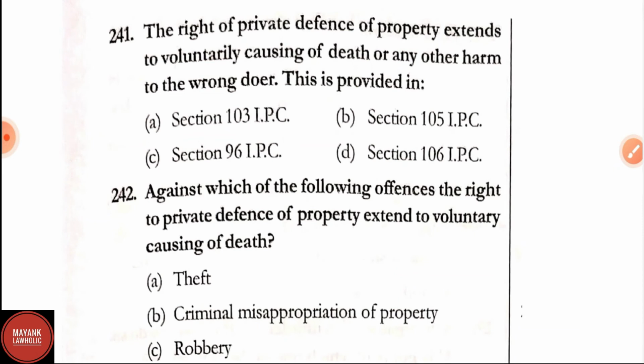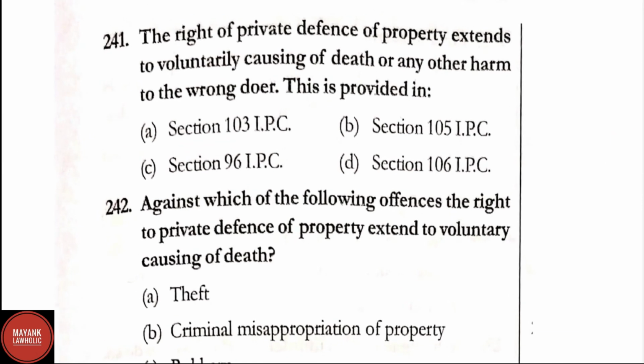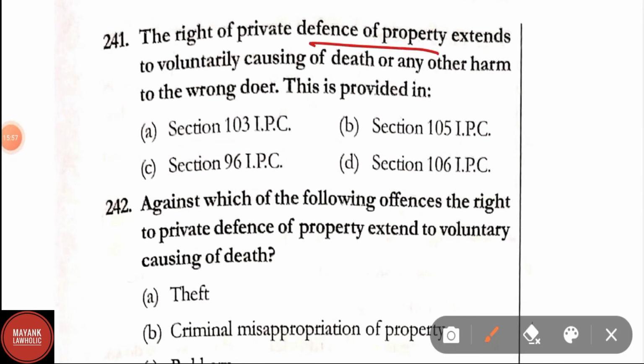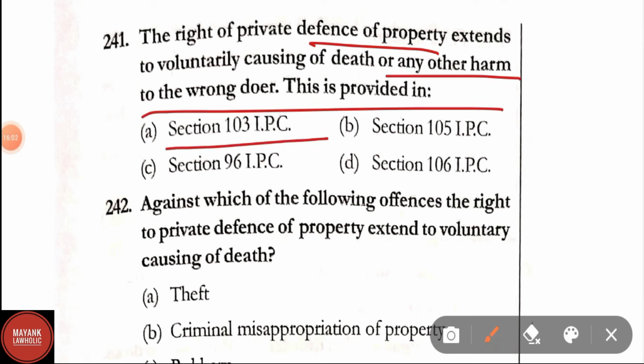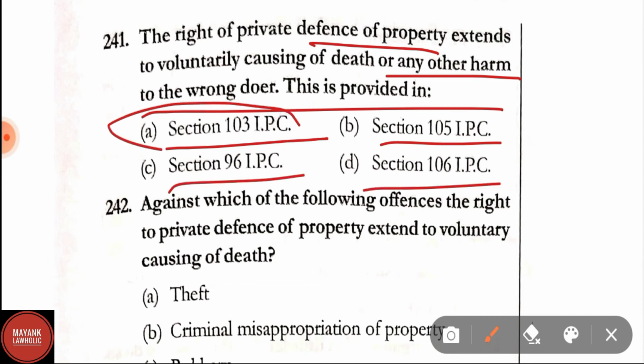Question number 241. The right of private defense of property extends to voluntary causing of death or any other harm to the wrongdoer. This is provided in Section 103, Section 105, Section 96, Section 106. Correct answer is Section 103 of IPC.